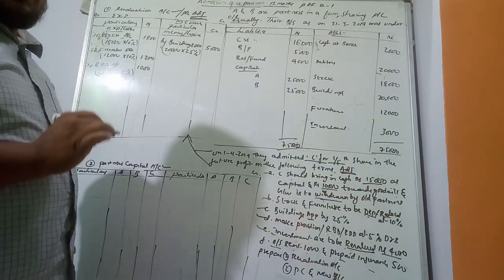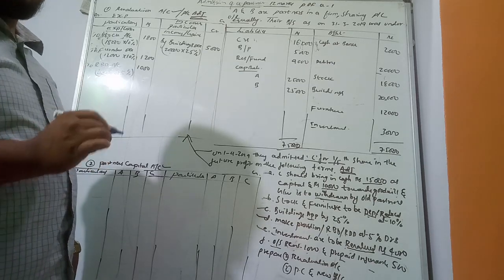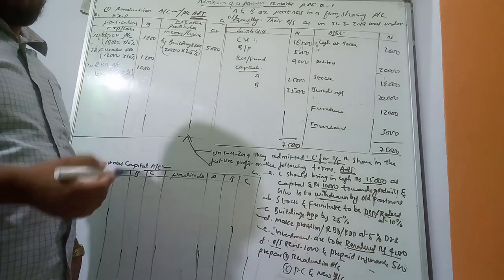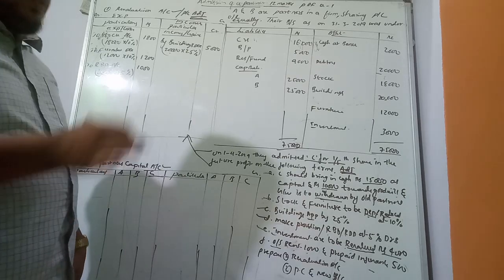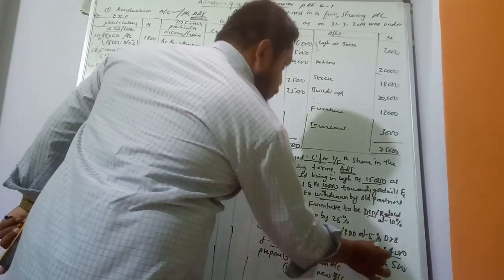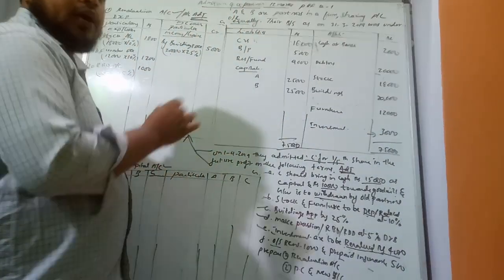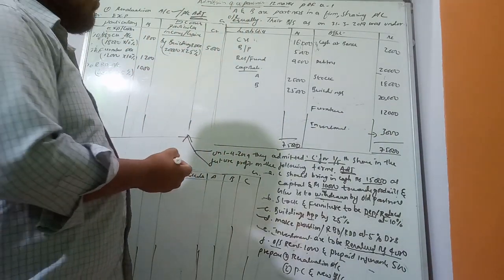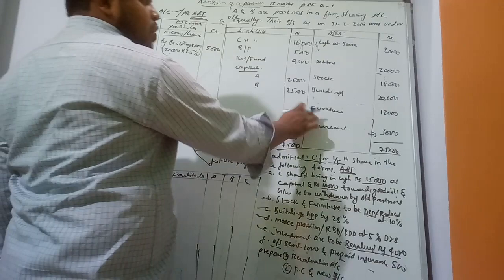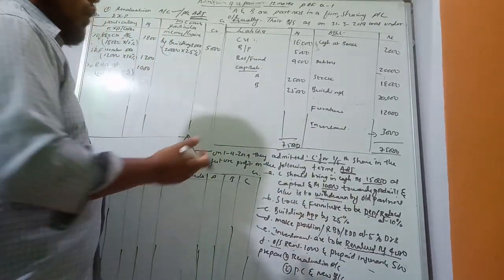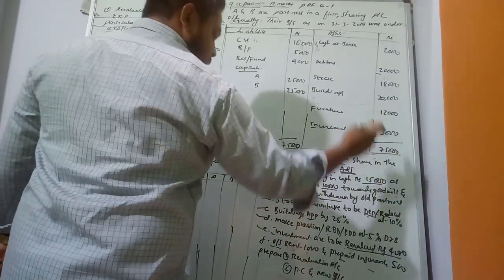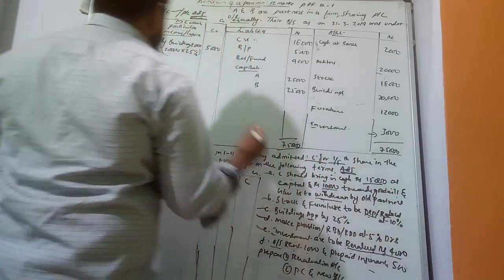Revalued value, if you get in adjustment, that will be considered as a new value. This new value we have to compare with the old value. So this is the old value. What information has been given in the old balance sheet, that can be called the old value. Now investment old value 3,000, new value 4,000.